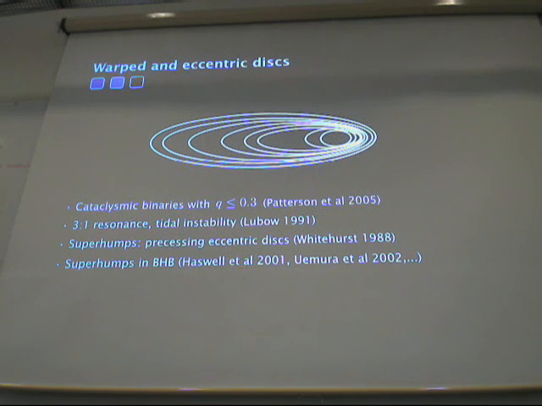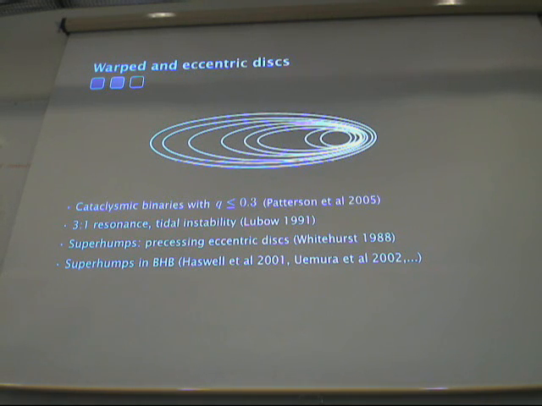Eccentric disks have been widely studied in the context of cataclysmic variables, where they are thought to exist where the mass accretion ratio is less than 0.3, and precessing eccentric disks have been used to explain superhump phenomena. And recently, there are a lot of papers of observers that think they detect superhumps in black hole binaries, so it's evidence for eccentric disks in black hole binaries.